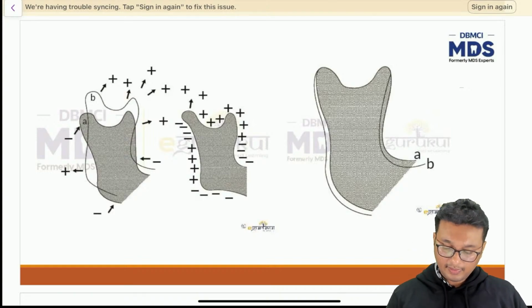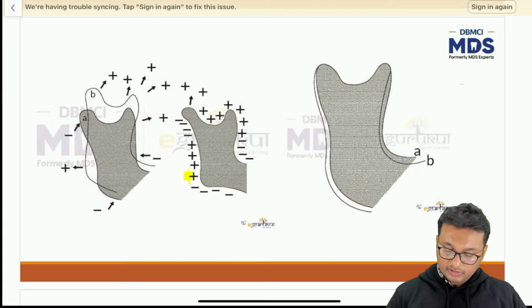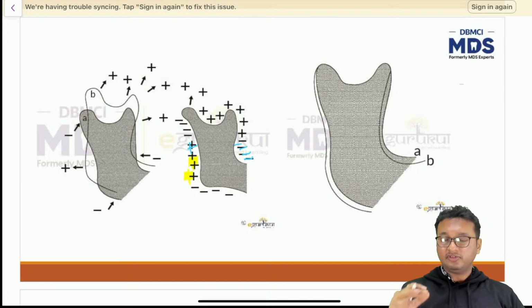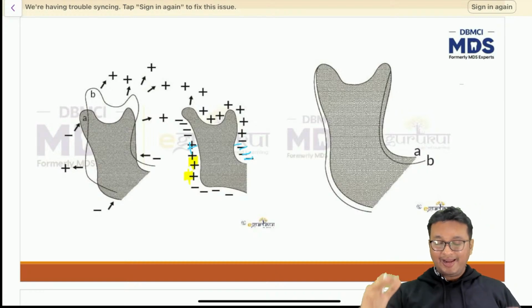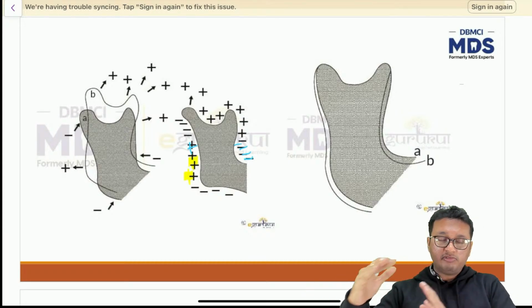Okay. Now we have something called ramus uprighting. I told you we have more deposition here, less deposition as we go up, and more resorption here and less resorption as we go up. So the entire angle between the ramus and the base of the mandible changes from 145 degrees to 120 degrees.